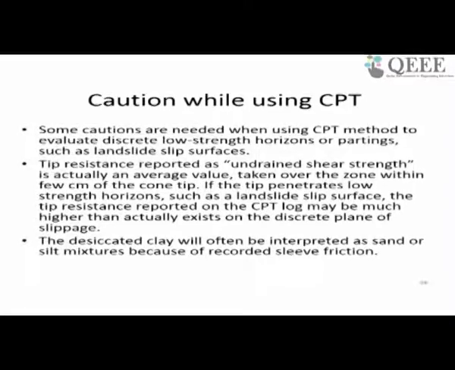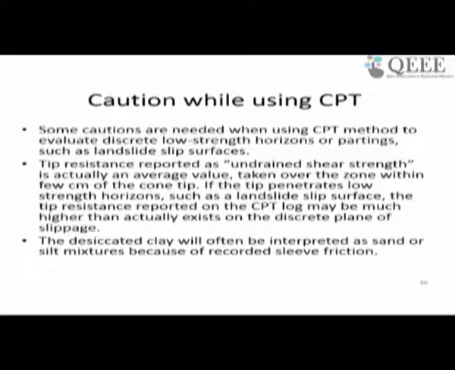Now the other aspect is, for example in landslide applications, many times there will be a thin layer of weak zones which may be overlooked using CPT, because what CPT calculates is the average value of the penetration over 4 inches. If a particular layer has a weak zone, it may not get recorded and the average value may be higher than the expected one.